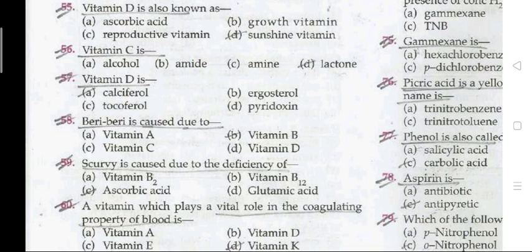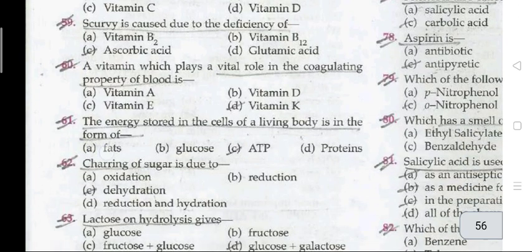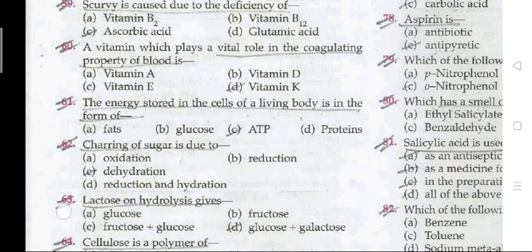Question 56: vitamin C is a lactone. Question 57: vitamin D is calciferol. 58: beriberi is caused due to deficiency of vitamin B. Scurvy is caused due to deficiency of ascorbic acid.